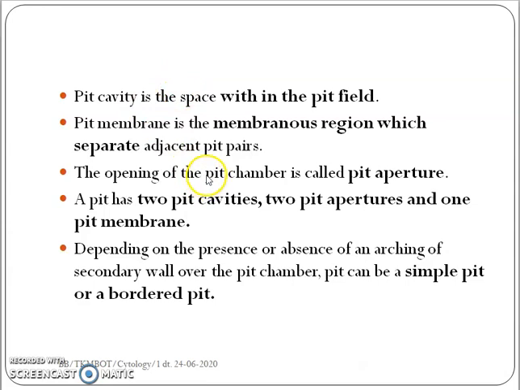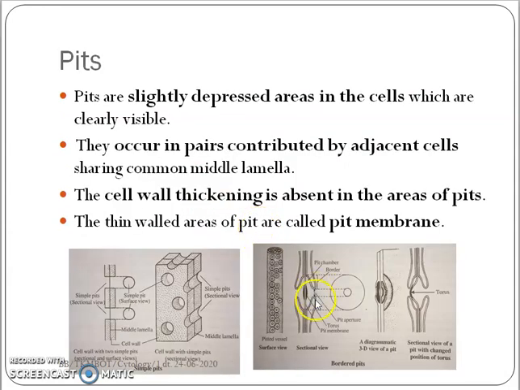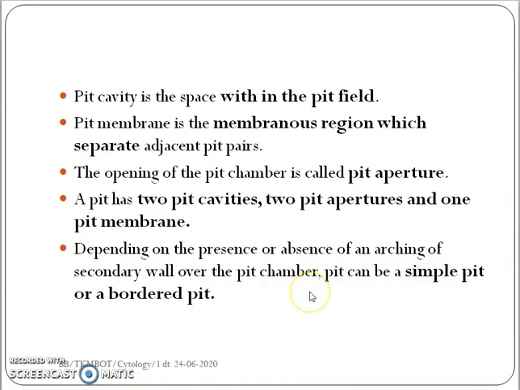The cavity enclosed by a pit is called the pit cavity, and the area of the pit is called the pit field. The opening of this pit is called the pit aperture, and this is the cavity called the pit cavity.